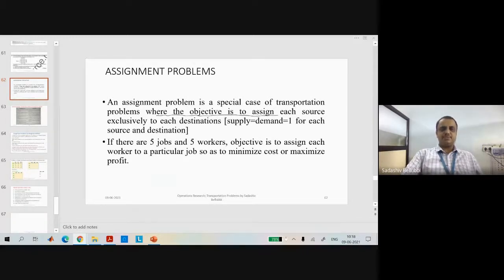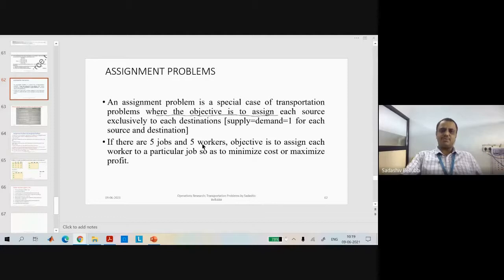Okay, there is one example. If there are 5 jobs and 5 workers, the objective is to assign each worker to a particular job so as to minimize the cost or maximize the profit. In this assignment problem, there will be 3 to 4 types of problems: a balanced assignment problem, an unbalanced assignment problem, a minimization assignment problem, a maximization assignment problem, and a prohibited assignment problem. We need to solve all the different types of problems in the assignment problem.